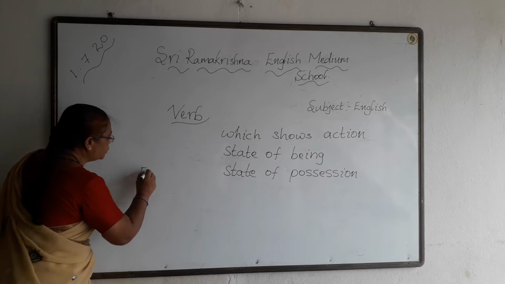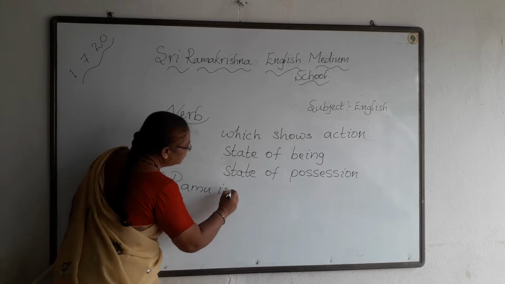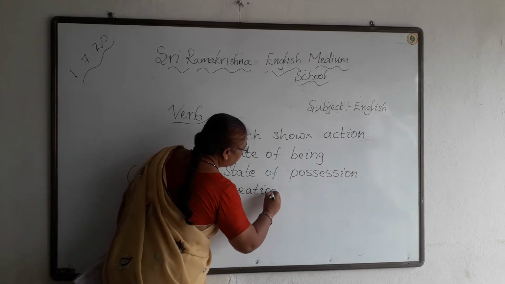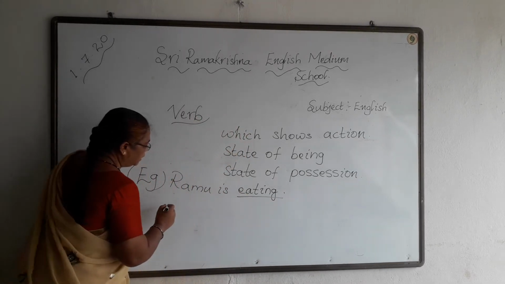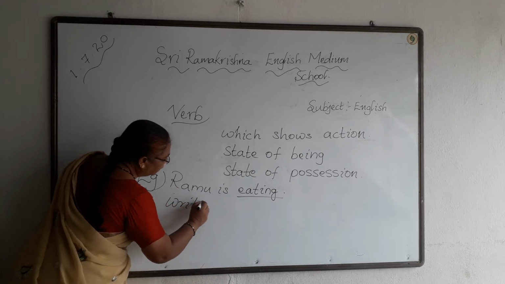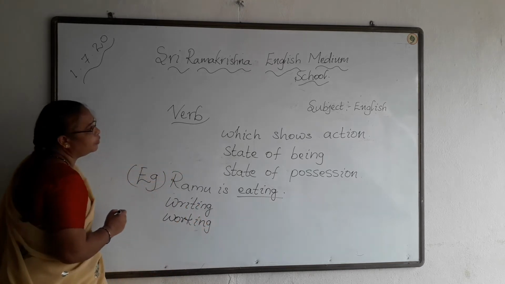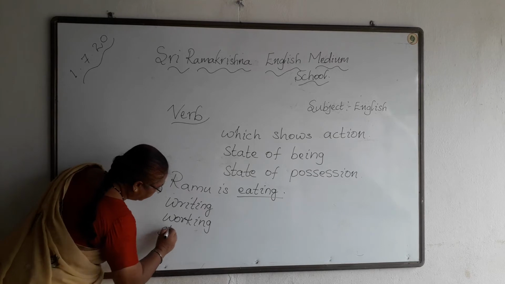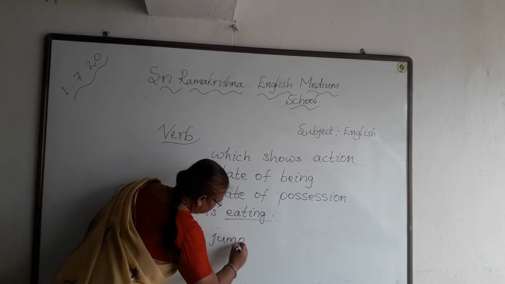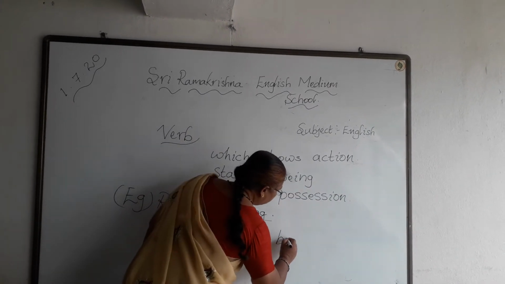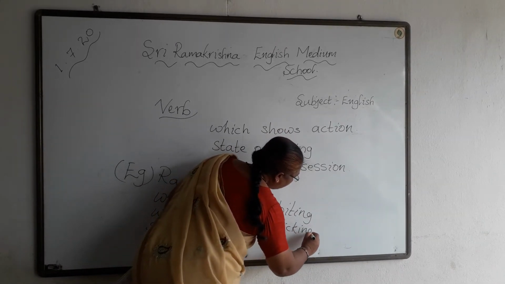For example, which shows the action: Ramu is eating. What is Ramu doing? Ramu is eating. Eating, writing, working, sleeping, jumping, biting, kicking. All these are examples of action words.